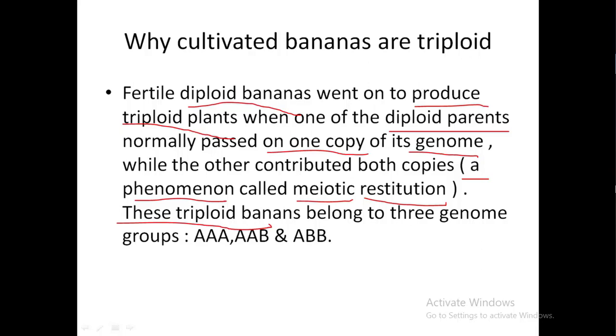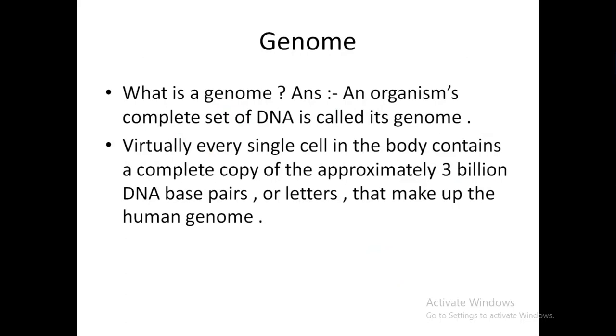These triploid bananas belong to three genera. What are they? One is AAA, then AAB, and the last one is ABB. Okay, these are most important.